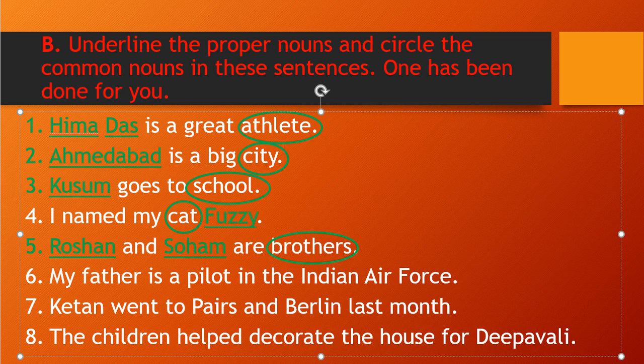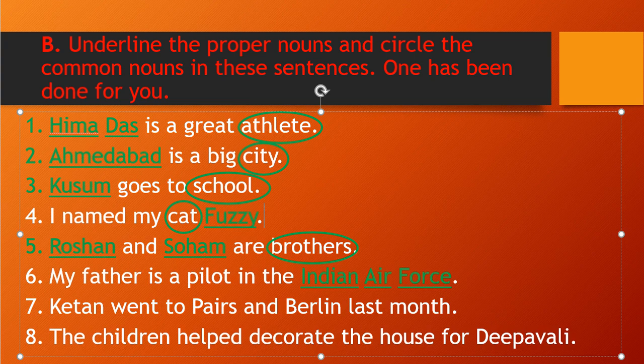Okay, I hope you have done it. So let's see. My father is a pilot in the Indian Air Force. Indian Air Force is a proper noun. Why? Because our Indian Army is there, Indian Air Force is there. That is only one in the whole world. So Indian Air Force is a proper noun.